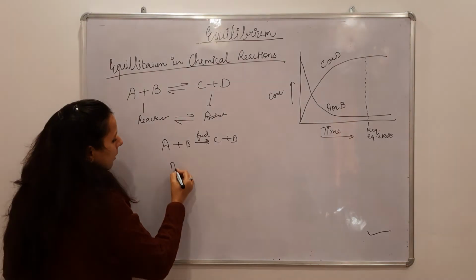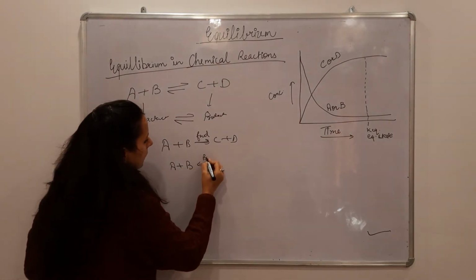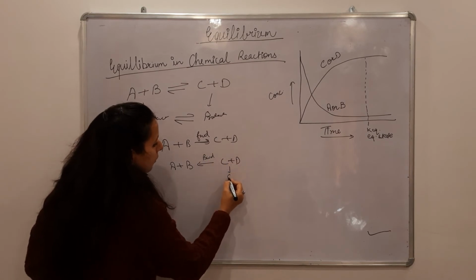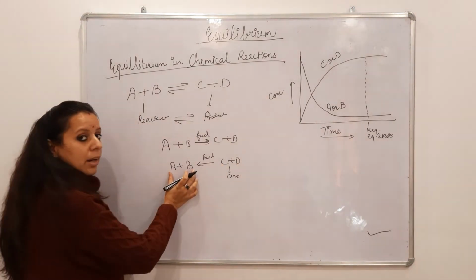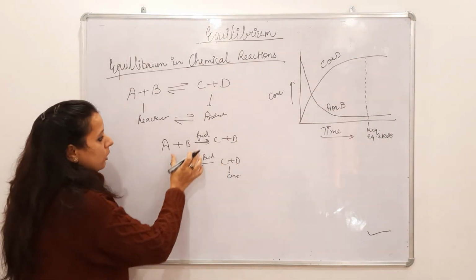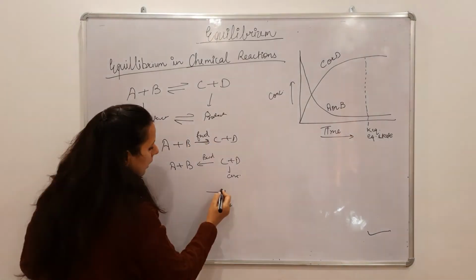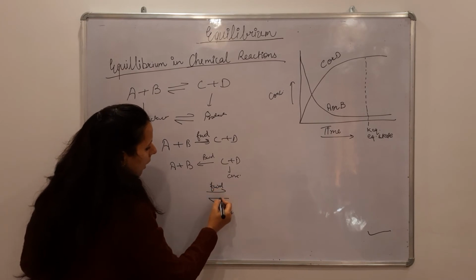For example, if I am taking any reaction in the backward direction, like this is the backward reaction, what will happen? The concentration of C and D will decrease and the concentration of A and B will increase. So when I mix the forward direction and backward direction, when half the reaction is going in the forward direction and half in the backward direction, then what will happen?